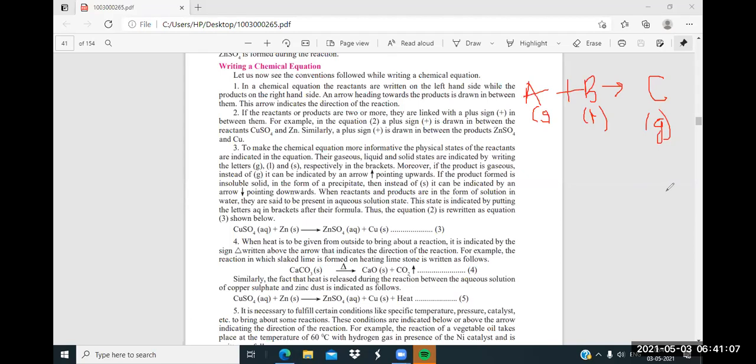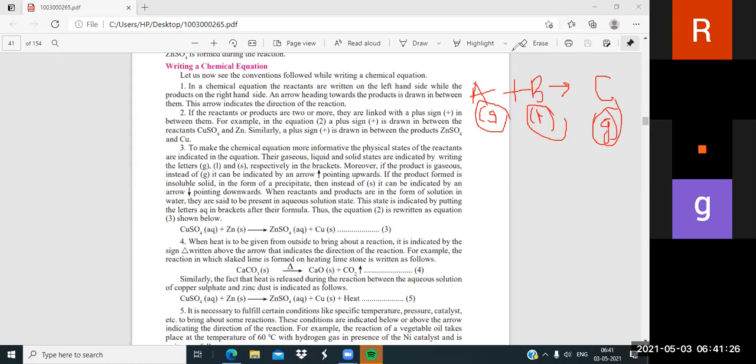Solid, liquid, gas. Yeah. These letters give more information about the equation. If they are in gas state, then we write G. If they are in liquid state, then we write the letter L. And if they are solid, then it's S. Okay. So, got it? This is a very simple thing, but it's very important while we are writing the equation. At that time we should remember this.